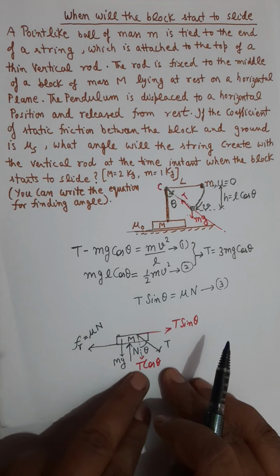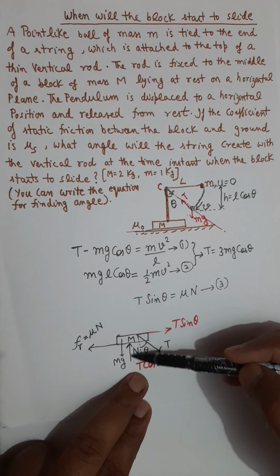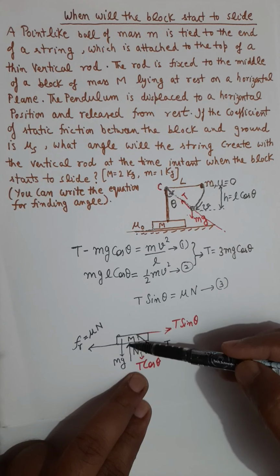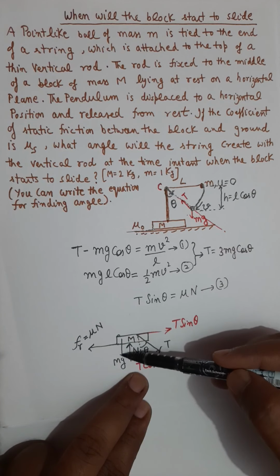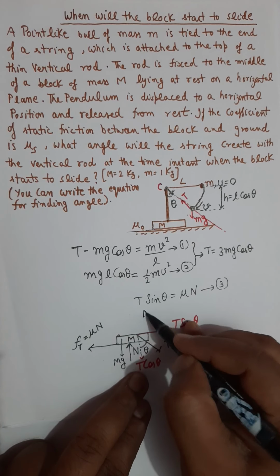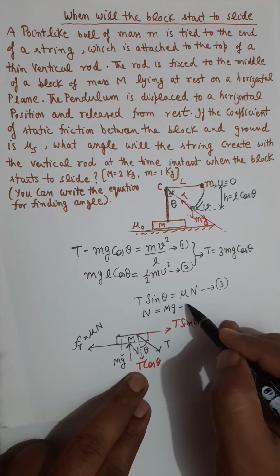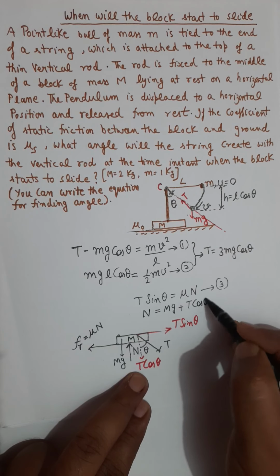And for normal, you will find one more equation in the vertical direction. In this vertical direction, the upward force is normal, the downward force is capital Mg, and another downward force is T cos theta. So you will write N equals capital Mg plus T cosine theta.